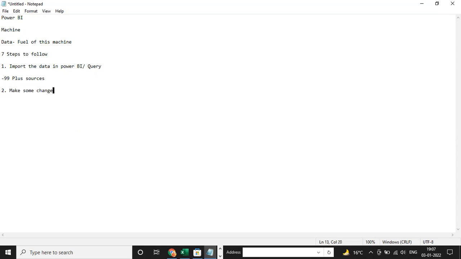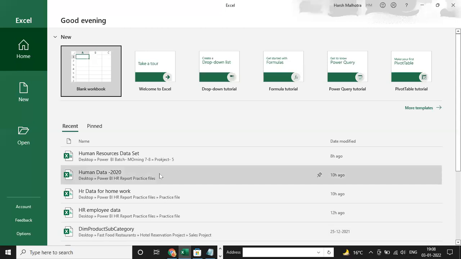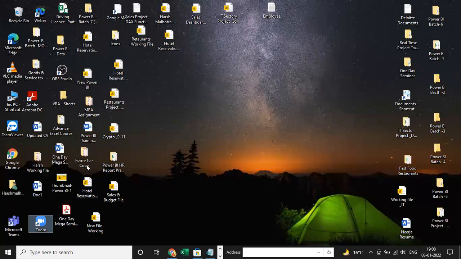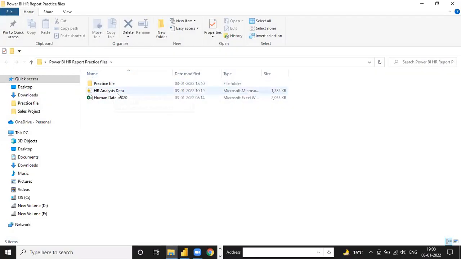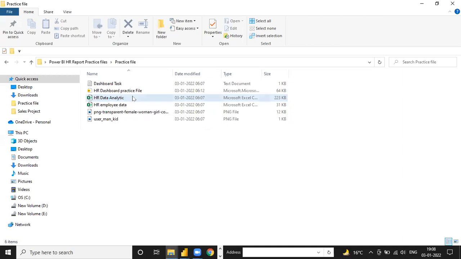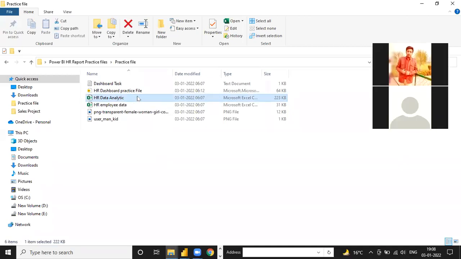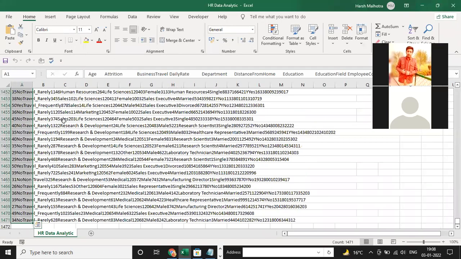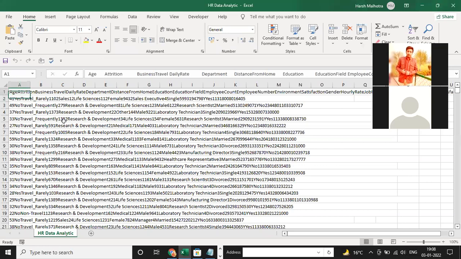Suppose you are importing data from any source, and the source does not provide clean data, it provides some messy data. Let me show you how it is messy. If I open this file, you can see very easily it is not clear data to watch. But we have to make a report on the basis of this data. This is not the cleanest form.